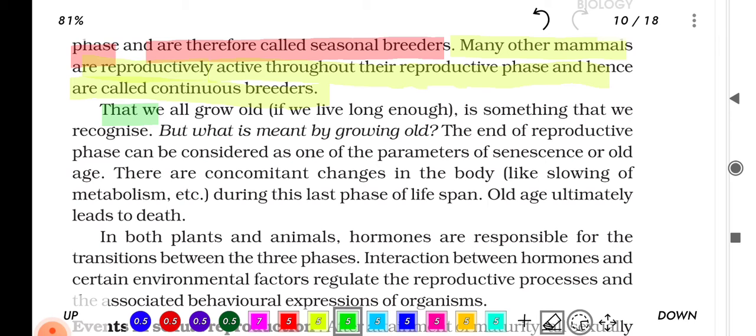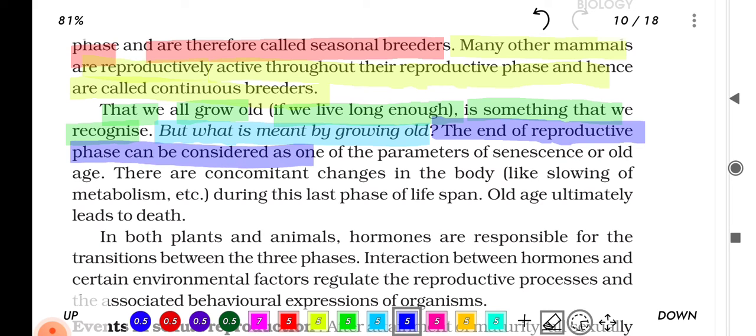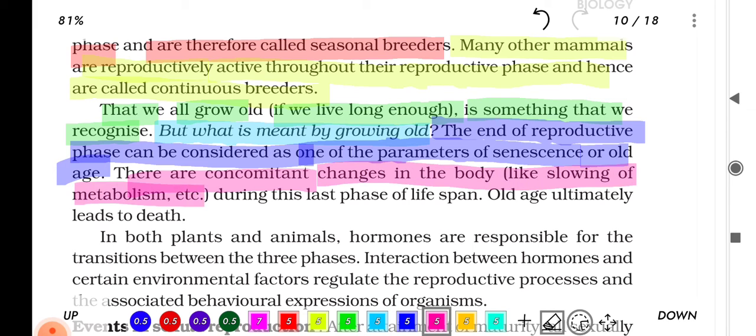That we all grow old if we live long enough is something that we recognize. What is meant by growing old? The end of reproductive phase can be considered as one of the parameters of senescence or old age. There are concomitant changes in the body like slowing of metabolism, etc. during this last phase of lifespan.